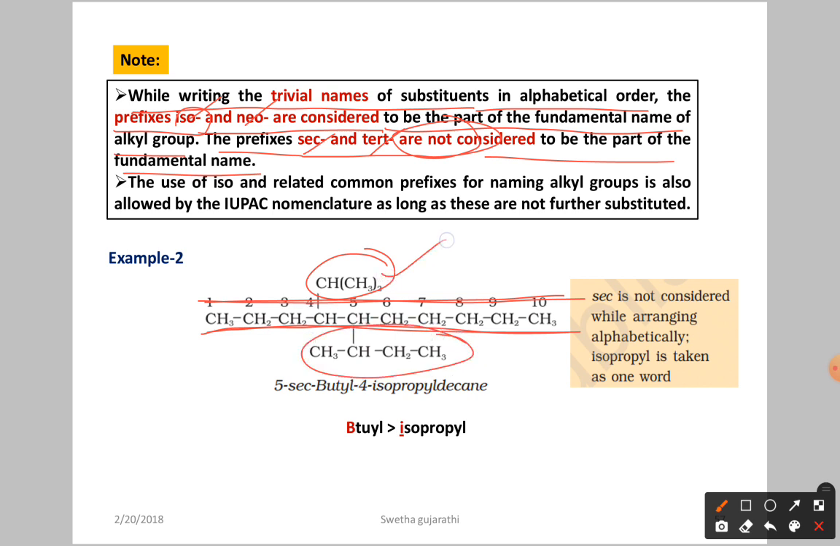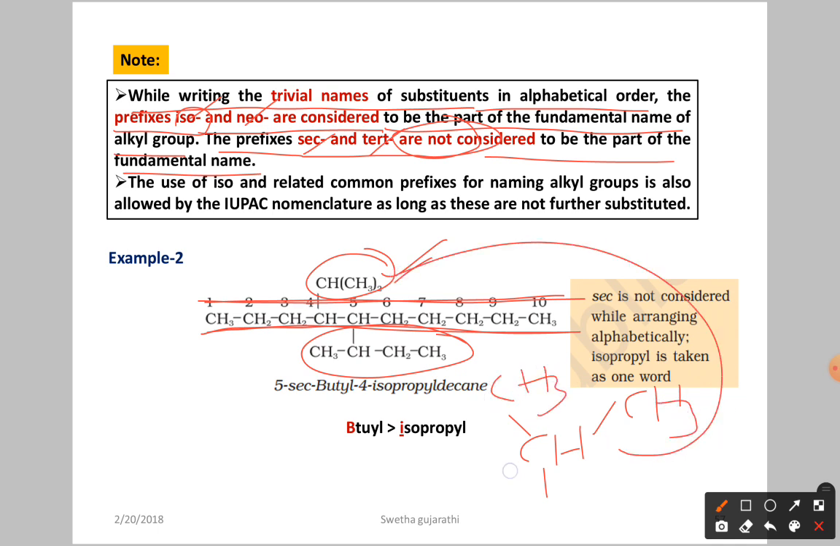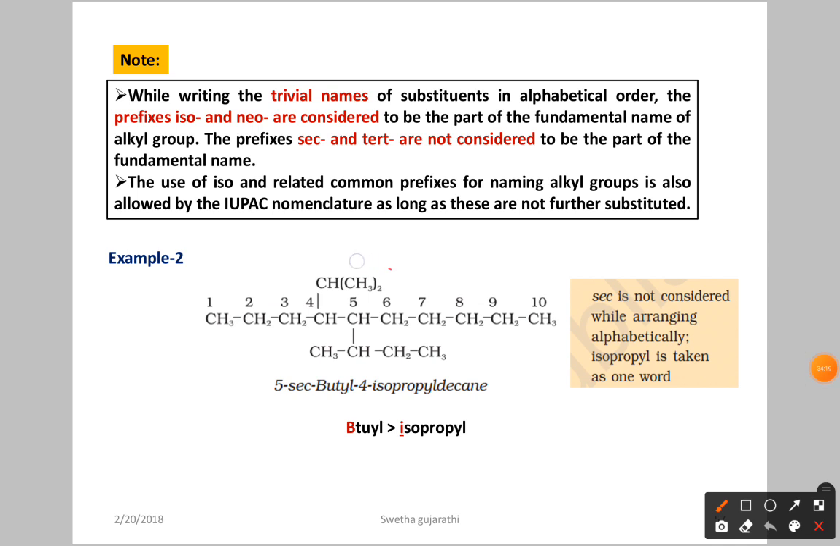This substituent is isopropyl. I already told you, iso means we should have a CH group, and for that two CH3 groups should be written. We simply write it like this: one CH group and two CH3, with the subscript 2. This is a condensed formula, which we already discussed in the first class. So this is the isopropyl group. The fourth carbon has the isopropyl group.